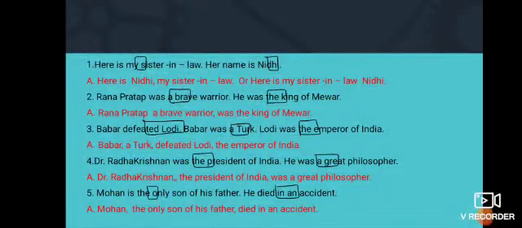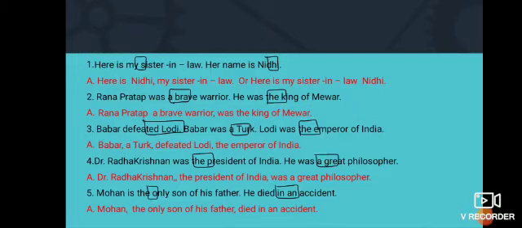Now, number 1, here is my sister-in-law. Her name is Nidhi. So it is and is. There are two finite verbs here, is and is. So both are helping verbs. So simply I could say here is my sister-in-law Nidhi. Number 2, Rana Pratap was a brave warrior. He was the king of Mewar. Now again two finite verbs, was and was. And I'm talking about Rana Pratap. Now Rana Pratap, a brave warrior, was the king of Mewar. Or you can even write Rana Pratap, the king of Mewar, was a brave warrior.